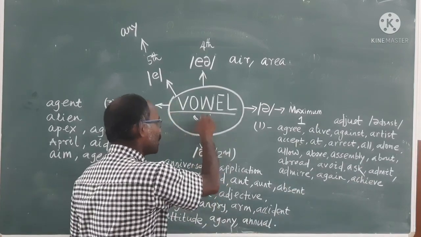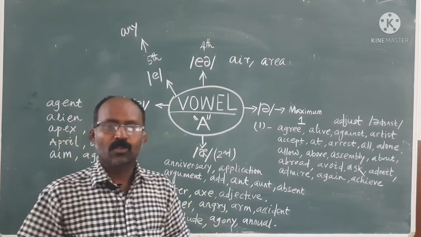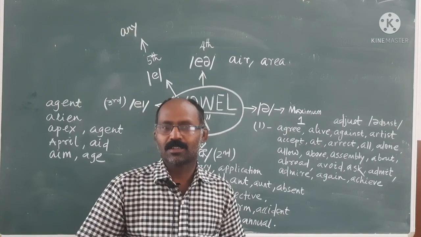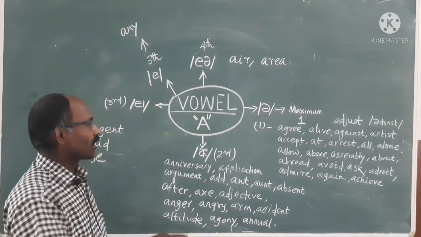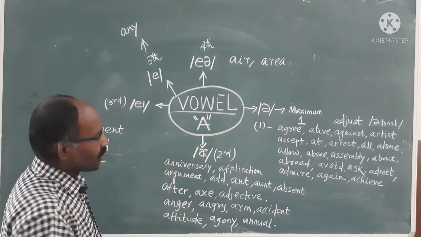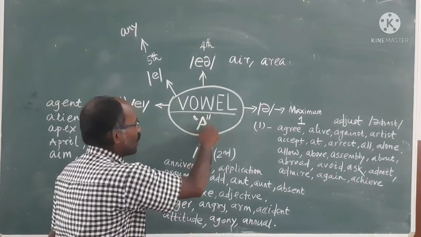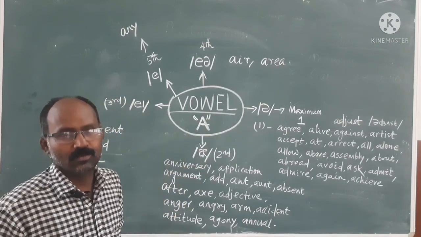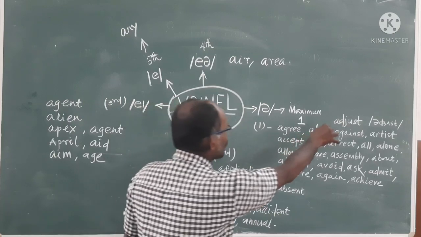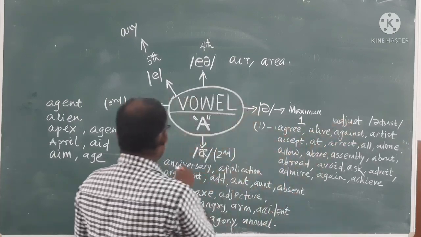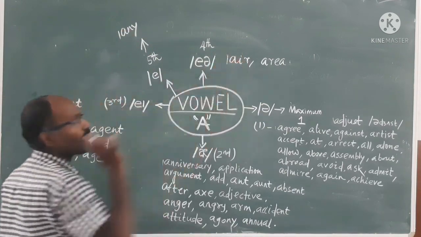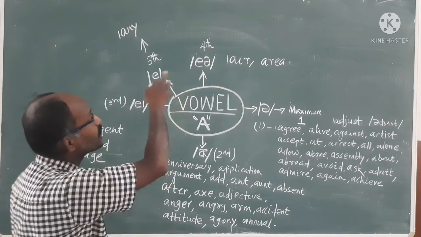Why only A? Already you are well acquainted with all the symbols, isn't it? So before going there, A is one of the vowels. That means, which sounds does a vowel produce? Today we will learn. My dear students, which letter have I written? A. Everywhere you will find A at the beginning of a word.